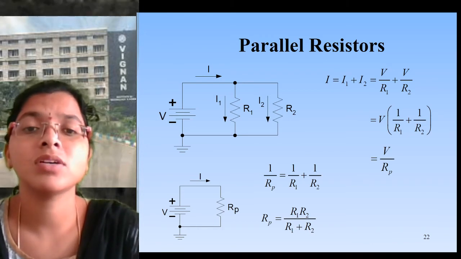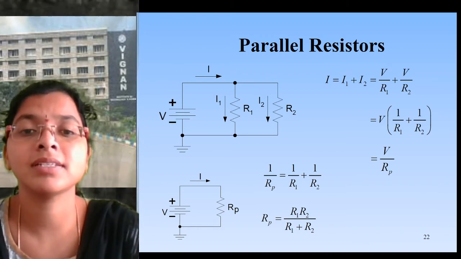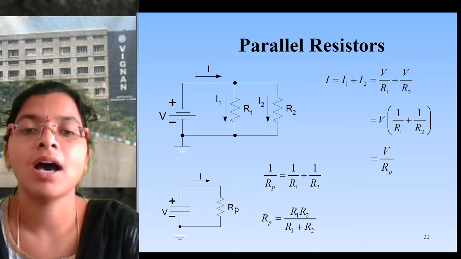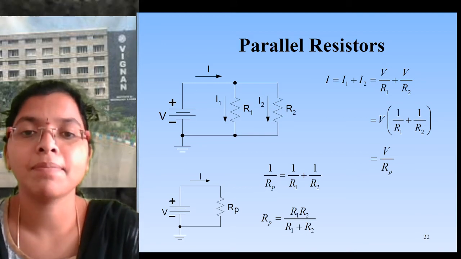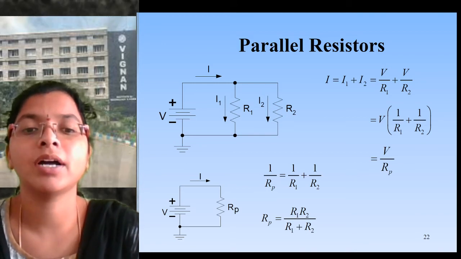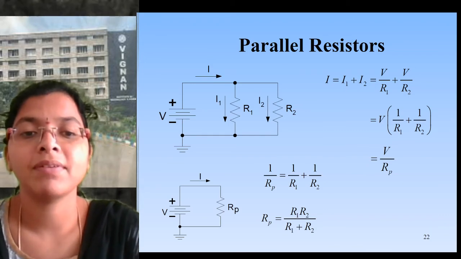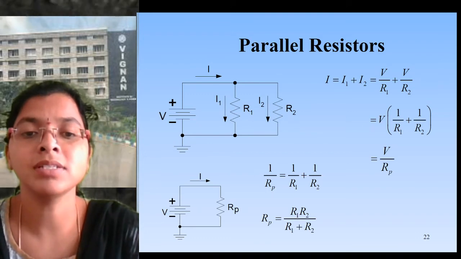If two resistances are in series, we can write the equivalent resistance value as R1 plus R2. If two resistances are in parallel, it is R1 into R2 by R1 plus R2. So with that RP value, I am going to reduce the circuit by using the voltage source that is connected in series, that is RP.